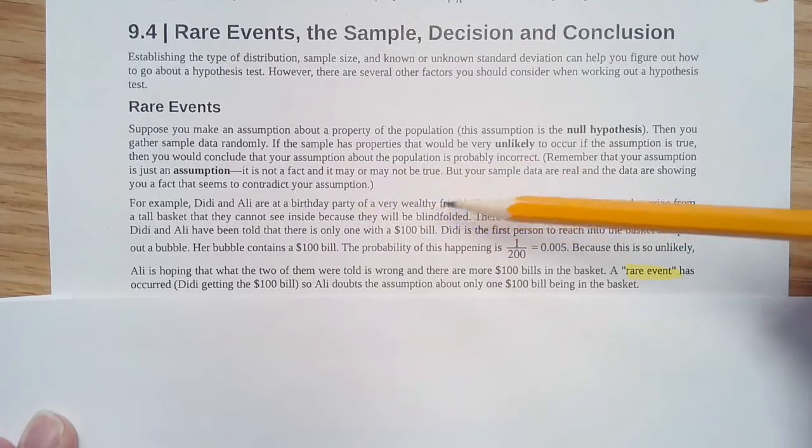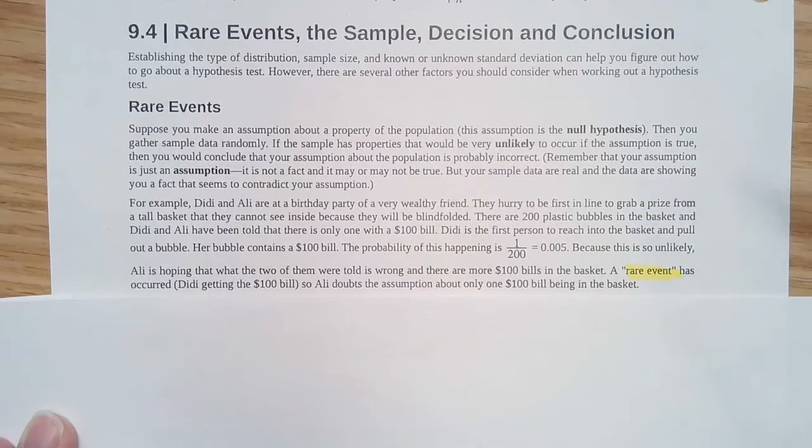Going to the birthday party of a wealthy friend, they grab the prize, and we're going to be blindfolded. That means it's going to be a random sample, and we have 200 plastic bubbles. We've been told that there is one that has a $100 bill, and Dolly's the first one to choose, and she gets it. Lo and behold, she gets the $100 bill. The random chance of that happening is 1 out of 200, or 0.005. Not very likely, really highly unlikely.